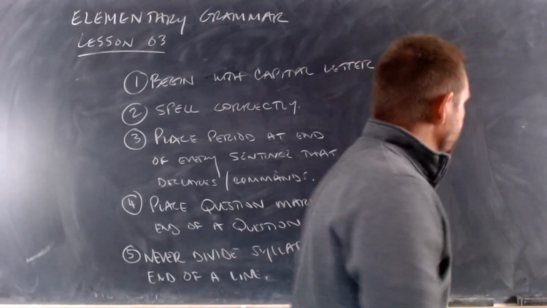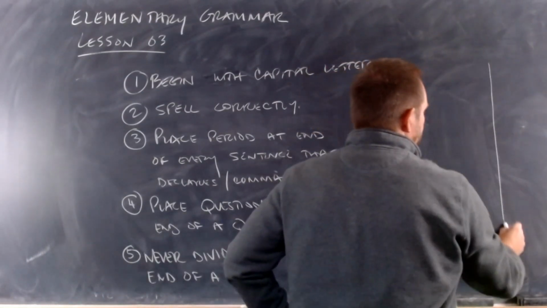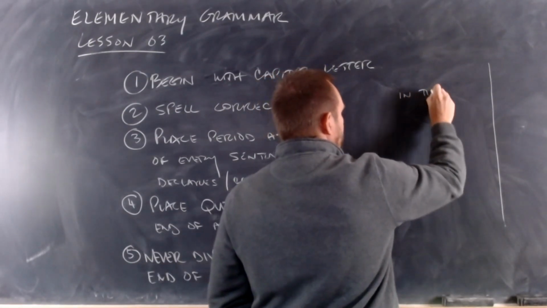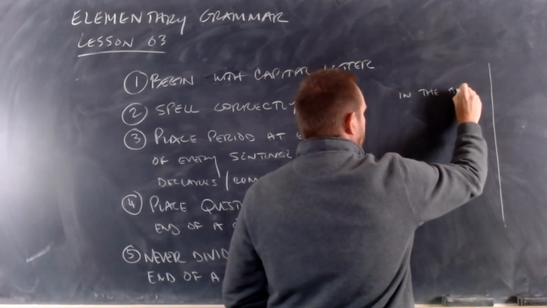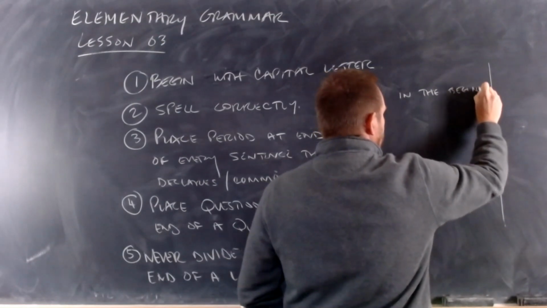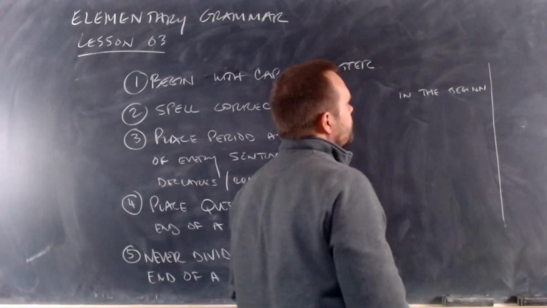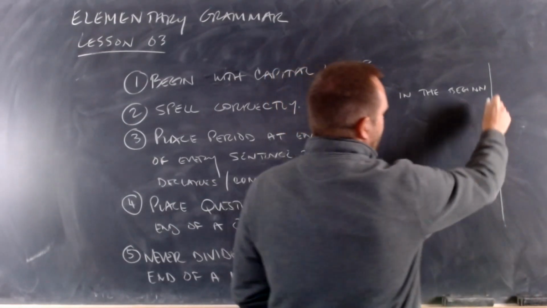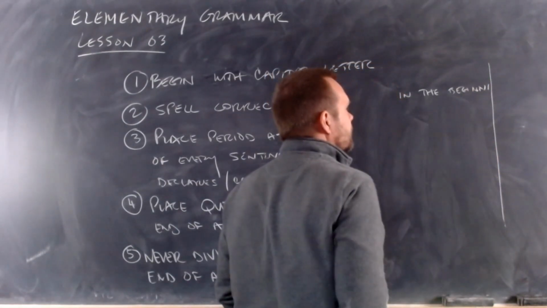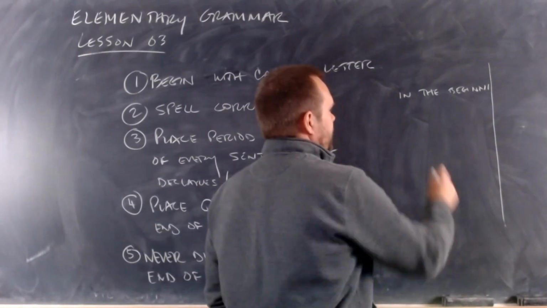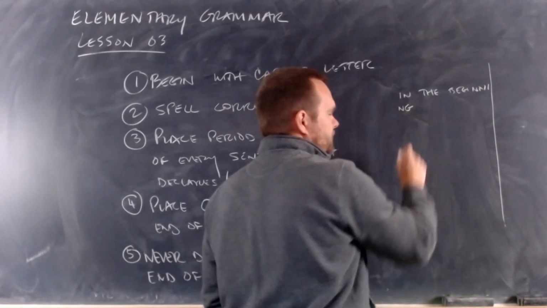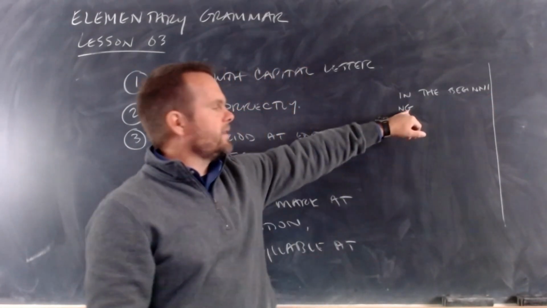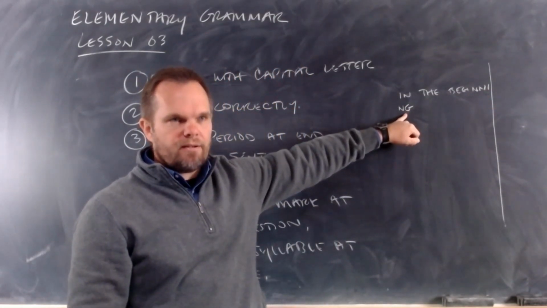So if I'm writing, let's say this is the end of my paper, and I'm writing in the begin. I'm at the end of the line. I can fit an I in there, right? But I can't fit any letters, so I write NG down here. You see what I did there? What I did was I divided a syllable at the end of the line.